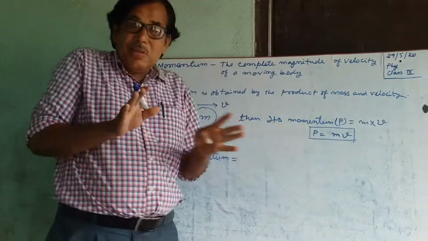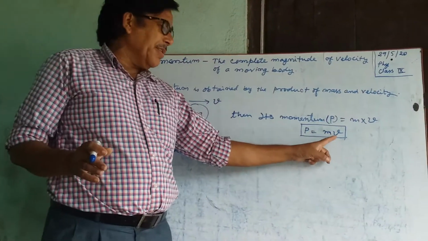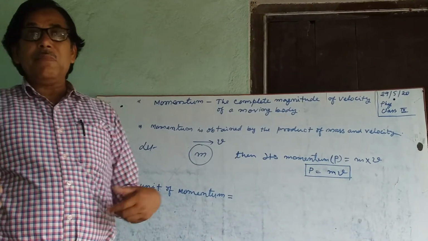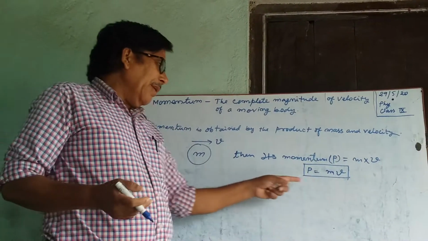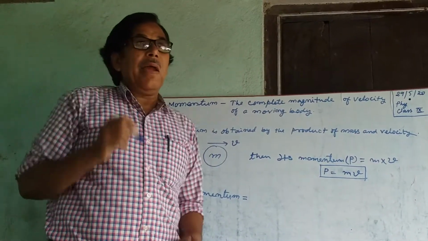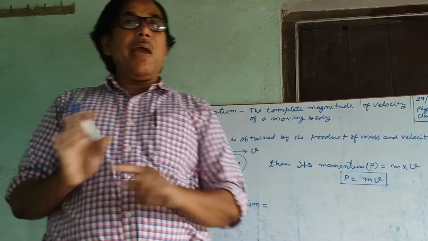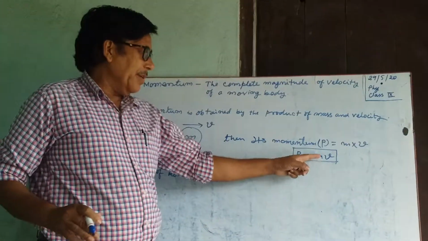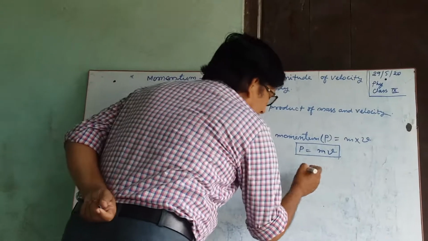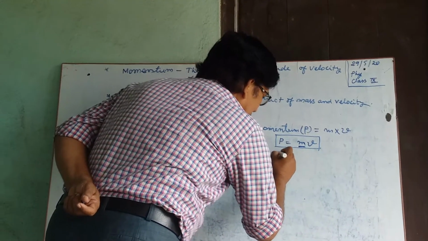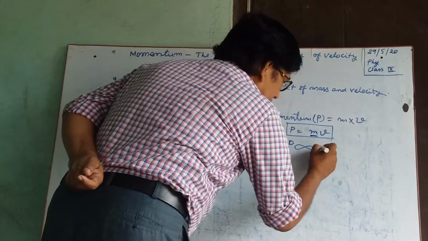If the body is stationary, meaning velocity is 0, then momentum is 0. If there is no body, meaning no mass, there is no momentum. If any one of them is 0, then the momentum will be 0. Keep in mind, the mass of a body cannot be 0. Thus, if we take m as constant, then p is proportional to v.